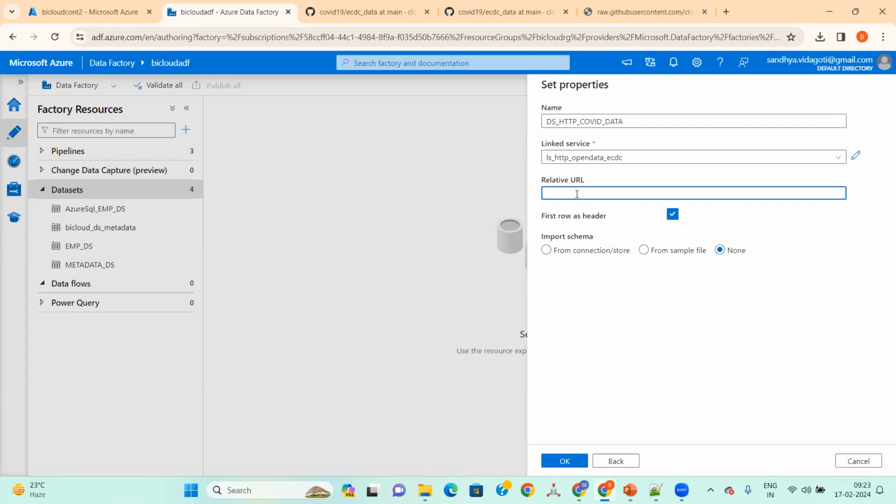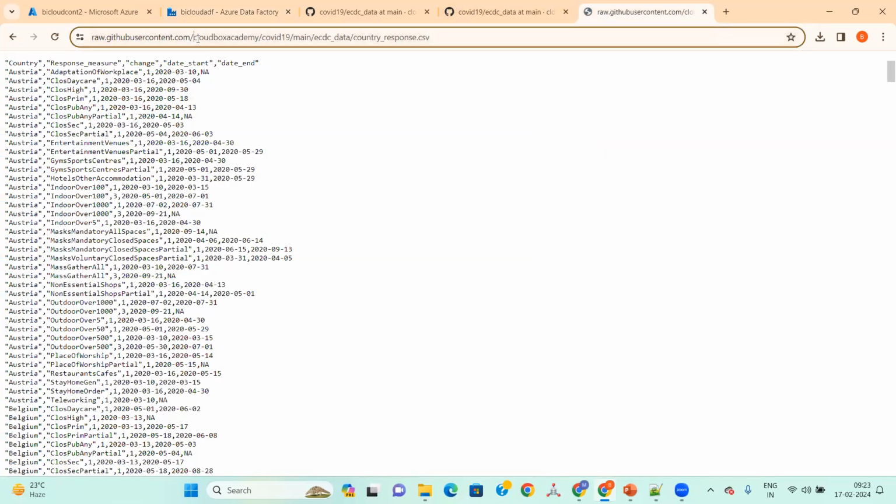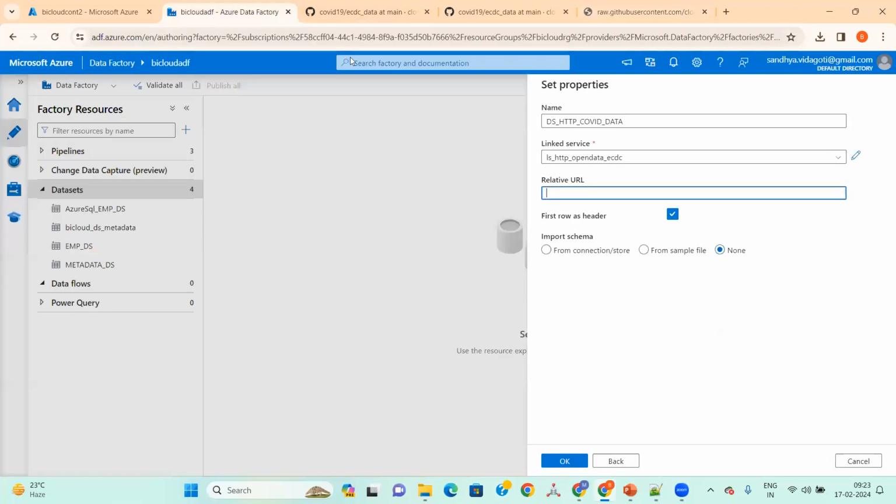See, in the relative URL, what we need to give here is, if I go here, this is the base URL. From here, it is the base URL, and from here, we need to give the relative URL. So I'll go here and give the relative URL and import schema. We are not worried about the schema, so I'll just make it okay. And we want to load the country response file in the Gen2.